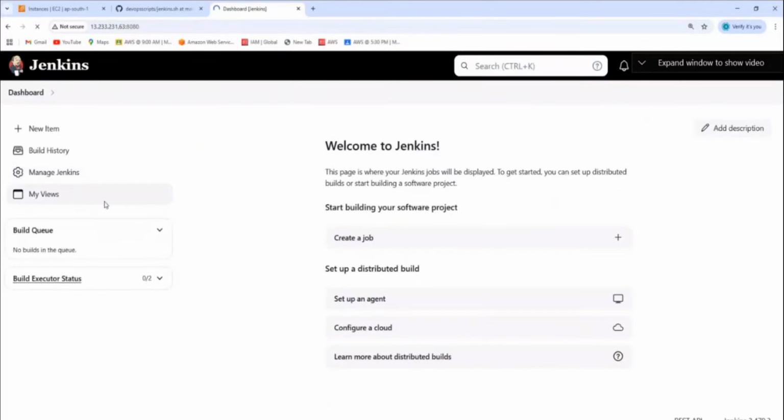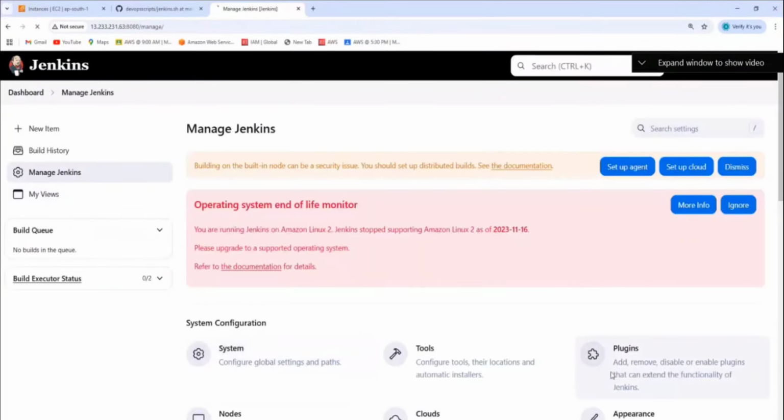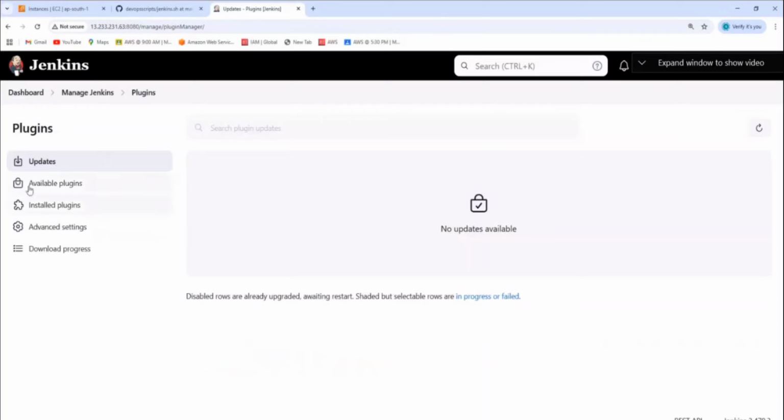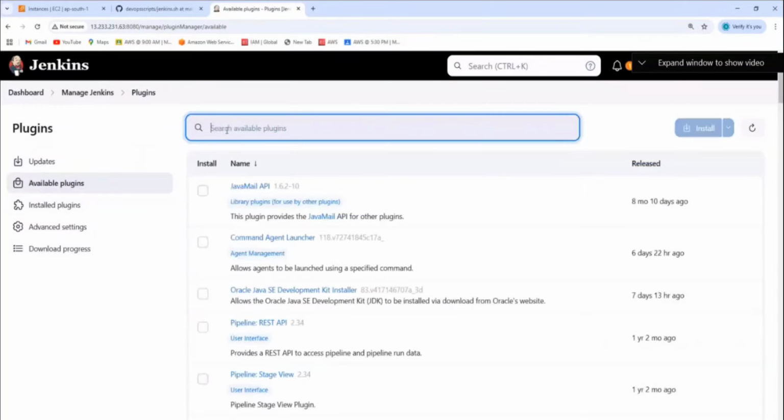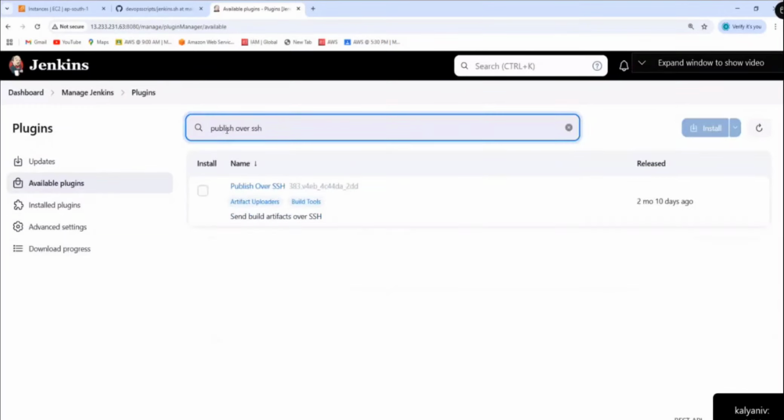Go to Manage Jenkins, go to plugins. Should I go to available plugins or installed plugins? Available plugins. Very good. And here, what's the plugin that we should use? Publish over SSH. Sir, how do I know which plugin I need to install?